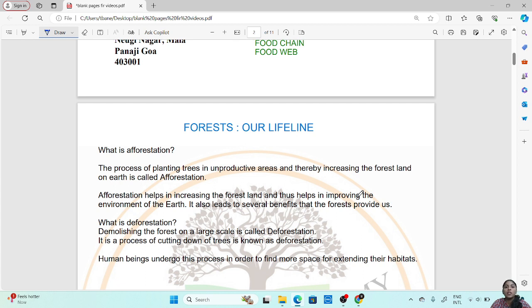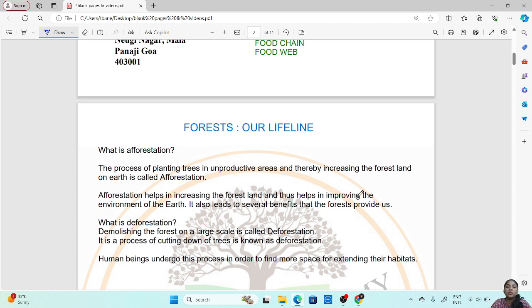So as we have already seen the benefits of forest and how it improves the environment, this afforestation will eventually lead to the improvement of environment of earth. So it also leads to several benefits that the forest provides us. So afforestation will also lead to increasing the benefits which the forest provides us, such as control or regulation of soil erosion.